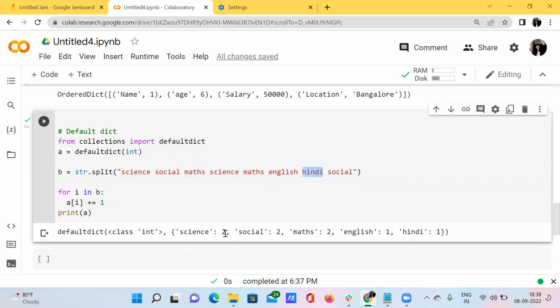See here, what is the output? Science for 2 times, social for 2 times, maths for 2 times, English for 1 time, and Hindi for 1 time.